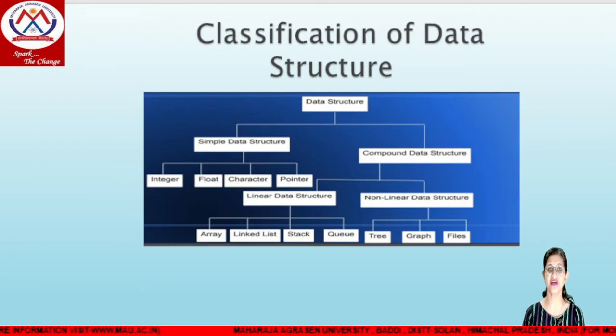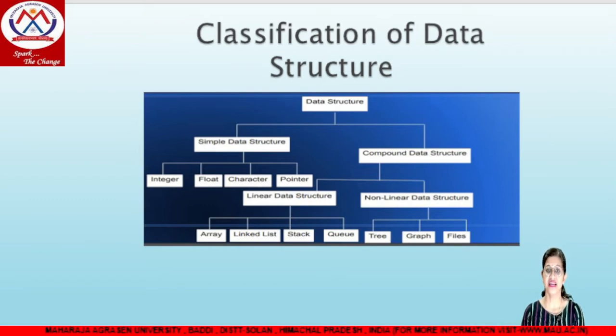The next type of data structure is the compound data structure, which is generally categorized into two types. The first is linear and the second is non-linear. In linear, we store our data in a linear, sequential manner, or in continuous memory locations. For example, we have the array, in which the memory locations are continuous. The linked list, in which memory locations are not continuous but data is stored in a linear manner. For example, 1, 2, 3, 5, 6. Stack, where the storage of data is in a linear, sequential manner.